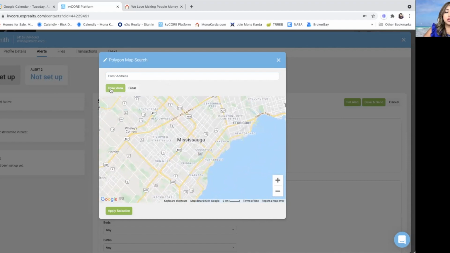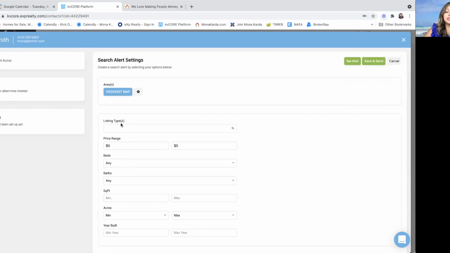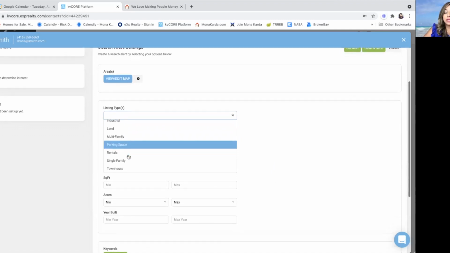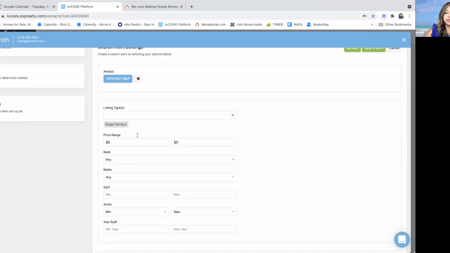And if I want to draw, I can go ahead and draw on the area. So I can pick, let's say here to here, to here, to here, and right there. And I can go ahead and click on apply. Now we have a map for the selection for the alert. And the listing type, I can pick commercial, condos, farm, industrial, multifamily, single family, townhomes. So let's say I pick single family.